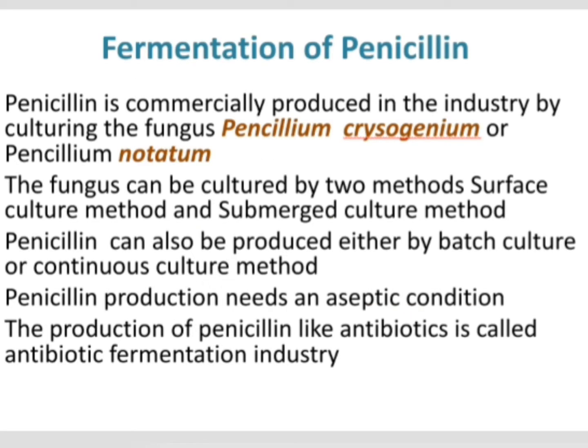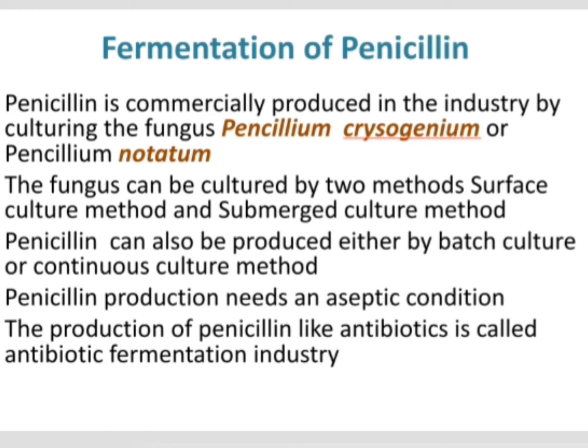Next is fermentation of penicillin. Penicillin is commercially produced in industry by culturing the fungus Penicillium chrysogenum or Penicillium notatum. Then this fungus can be cultured by fermentation by two methods. First method is surface culture method and the other method is submerged culture method. Penicillin can also be produced either by batch culture or continuous culture method.